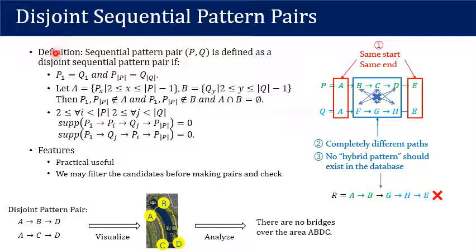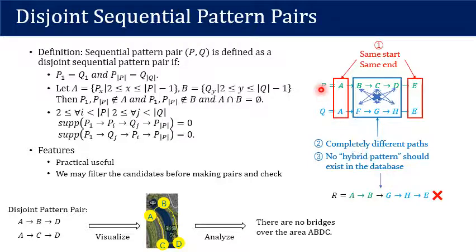So let's see its definition. Two patterns P and Q are called a disjoint sequential pattern pair if they satisfy all these three conditions. The first is that they should have the same start and the same end. The second is that they should pass through completely different paths. And the last one is that there should never exist any hybrid pattern in the database.